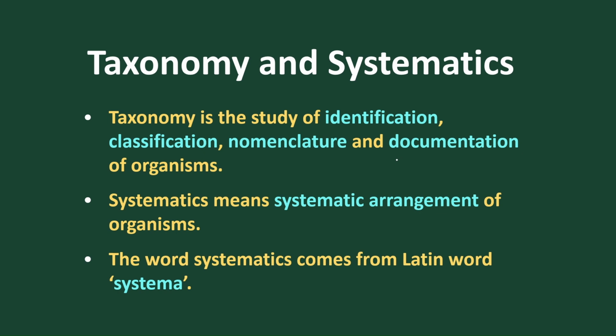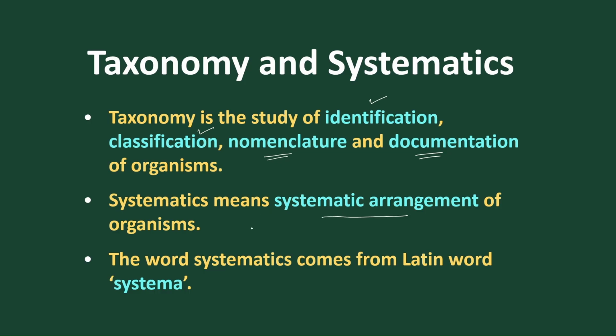Let's start with what is taxonomy and systematics. Taxonomy is the branch of biology that deals with the study of identifying organisms, classifying or grouping the organisms, and after grouping, naming the organism, called nomenclature, and then going for its documentation or paperwork. Systematics means that whatever the arrangement, identification and nomenclature, it should be arranged systematically so that it will be easy to detect any organism. So it is the systematic position.